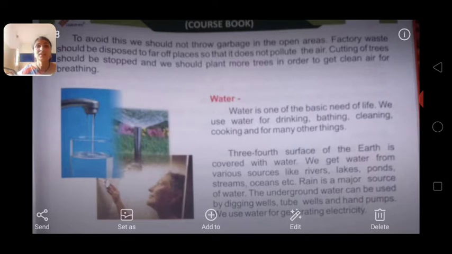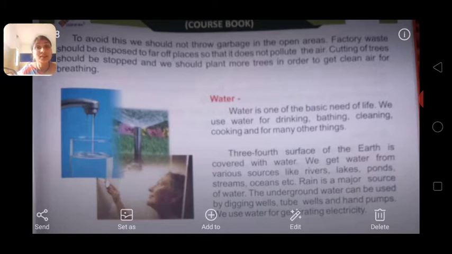So today, children, we are going to learn and read about water. But before that, I would like to tell you: from vehicles, from factories, from chimneys, bad smoke is coming out, yes or no? It mixes in the atmosphere, in the air, which causes air pollution.